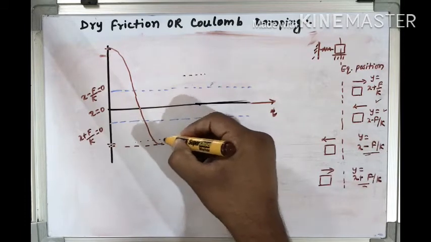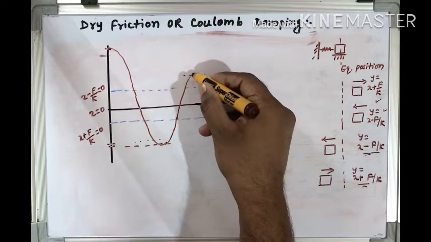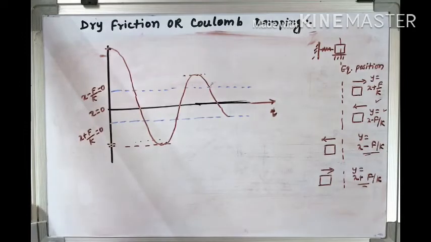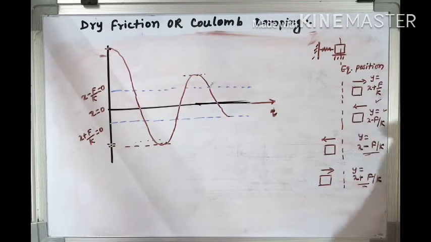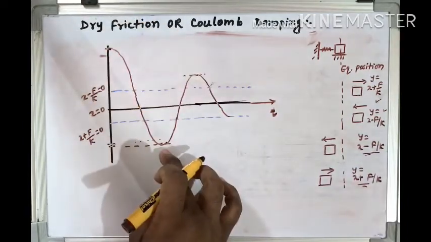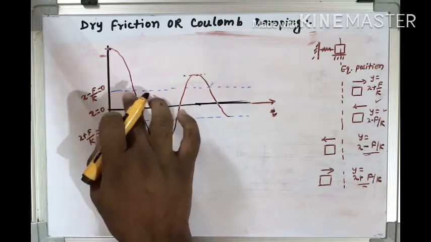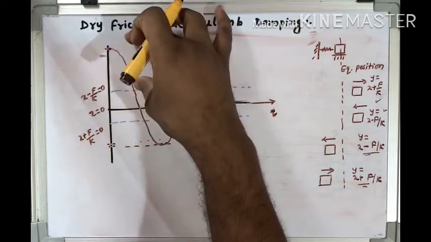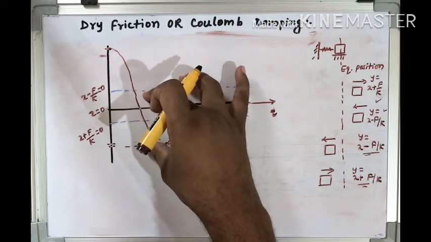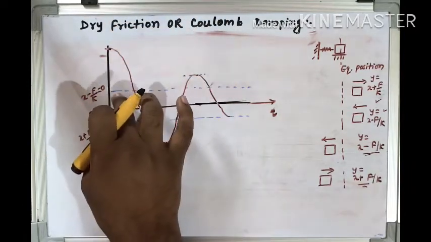It will go up like this, and it will complete its cycle in this way. Fine. Now here we can see that this half cycle, from here to here, is simple harmonic motion with respect to x minus f by k. If I look at the magnitude, this magnitude and this magnitude are equal. So we can say that this half cycle is about x minus f by k equal to 0.